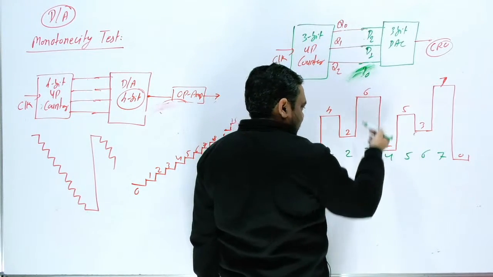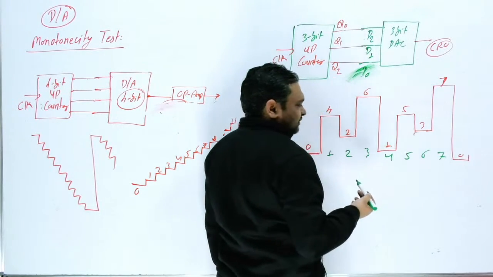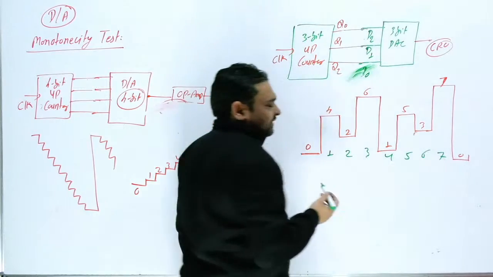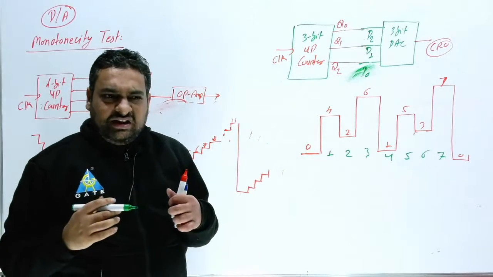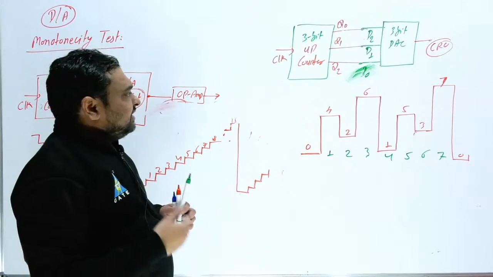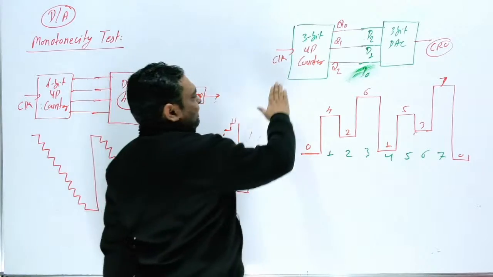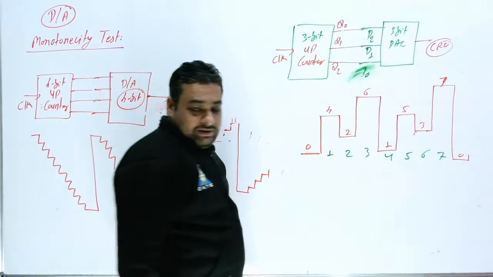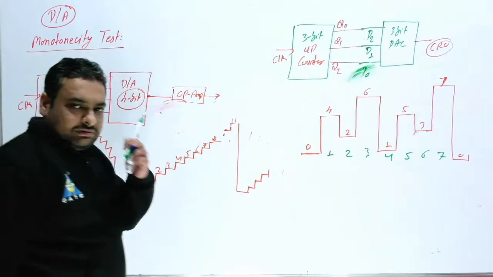Now 2 is correct, 3 to 6, but here 6 to 3, and 5 is again the same, and 7 is again the same. So by this you can judge that here MSB and LSB are interchanged. So what can be the answer? Here the MSB of the counter is connected with the LSB of the DAC. This is the mistake. Clear this thing?